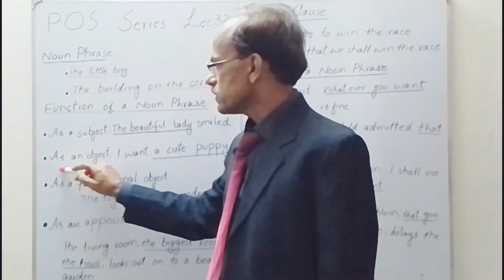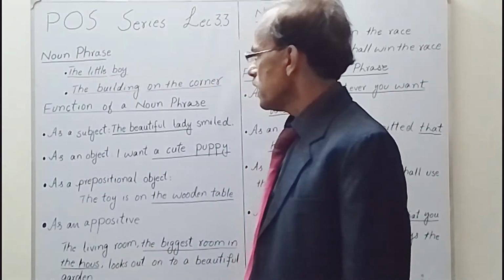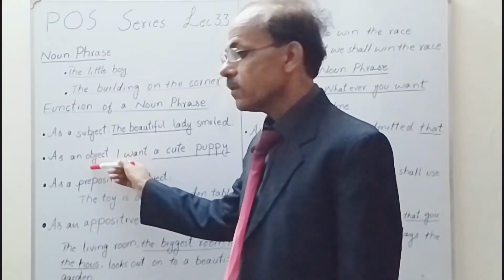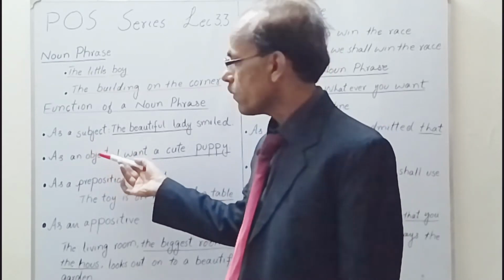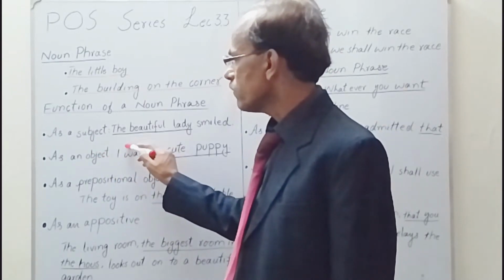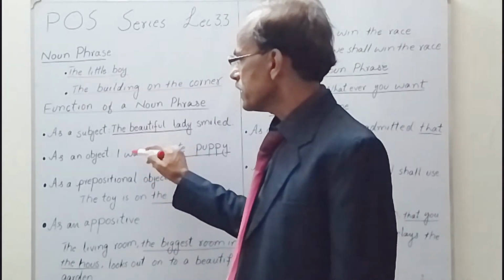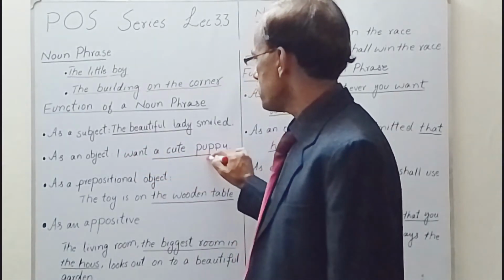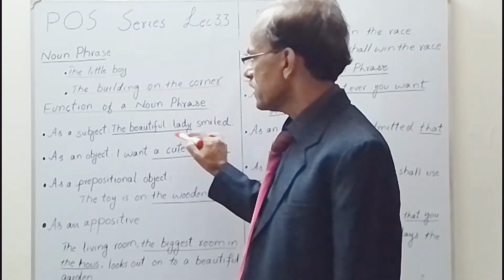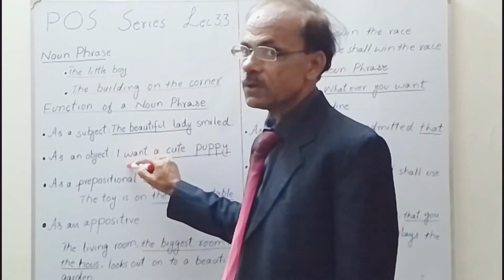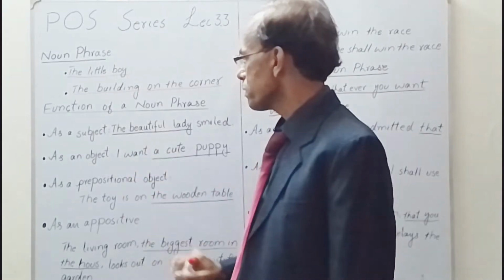As an object of the verb, a noun phrase acts as an object of a verb. Here the verb is "want" and its object is "a cute baby." "A cute baby" is acting as an object of the main verb, that is "want."